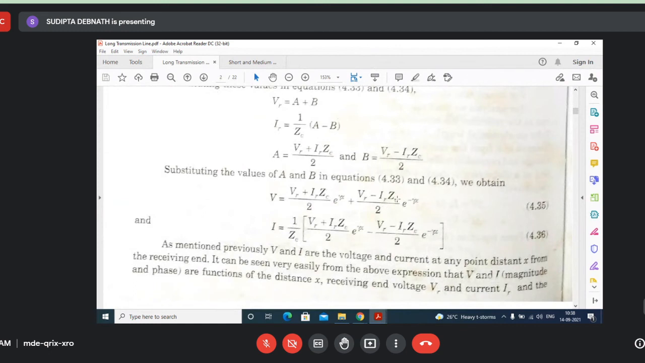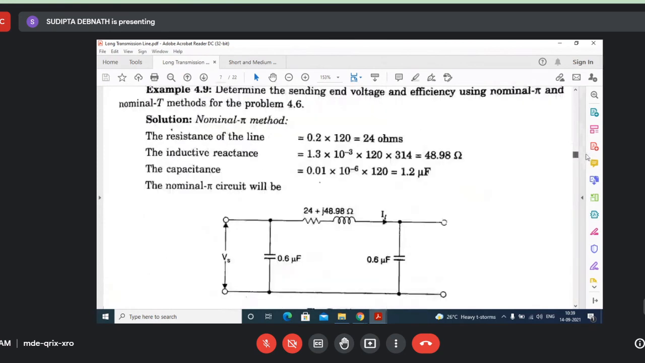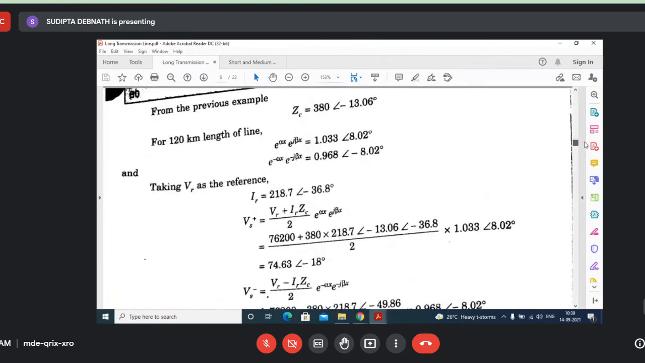Okay. And when the receiving end is open, that means IR is becoming 0. The incident and reflected will be the same. Yes, the incident wave is VR plus IR, VR e to the power gamma x by 2. This is VR e to the power minus gamma x by 2, isn't it? And when x equals 0, this is VR by 2, this is also VR by 2. So you have to show this carefully, okay?